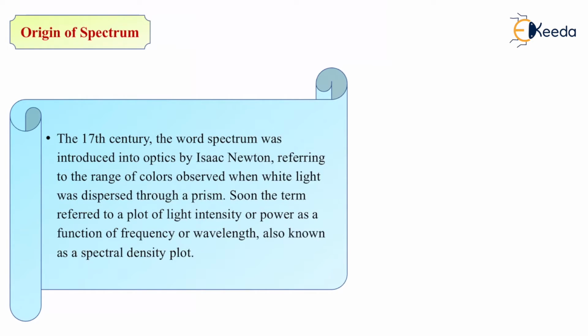Now always remember, deflection happens because of change in the wavelength. If the wavelength changes, the light which is flowing eventually disperses. And if the light is dispersing, its color changes. There are certain cases wherein the color will not change and yet the light has dispersed. And that is the reason why later it was referred to as a plot of intensity or power as a function of frequency or wavelength. It is also known as spectral density plot. It's just a new name, spectral density plot.